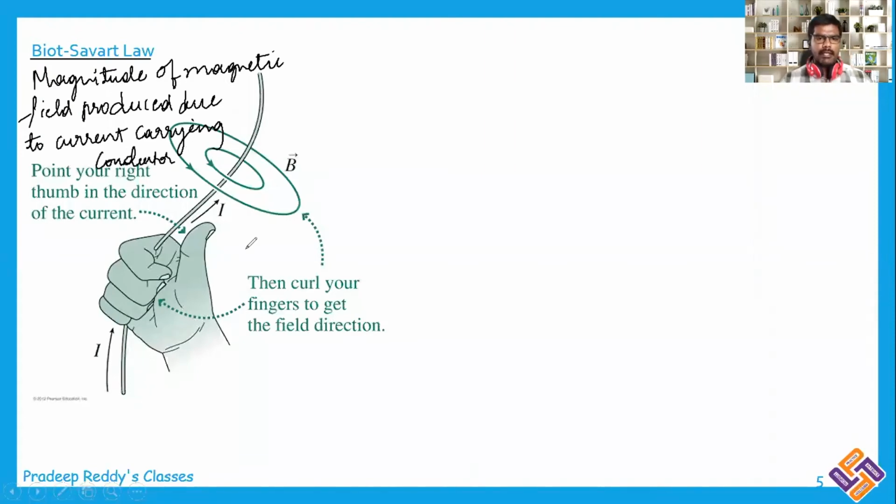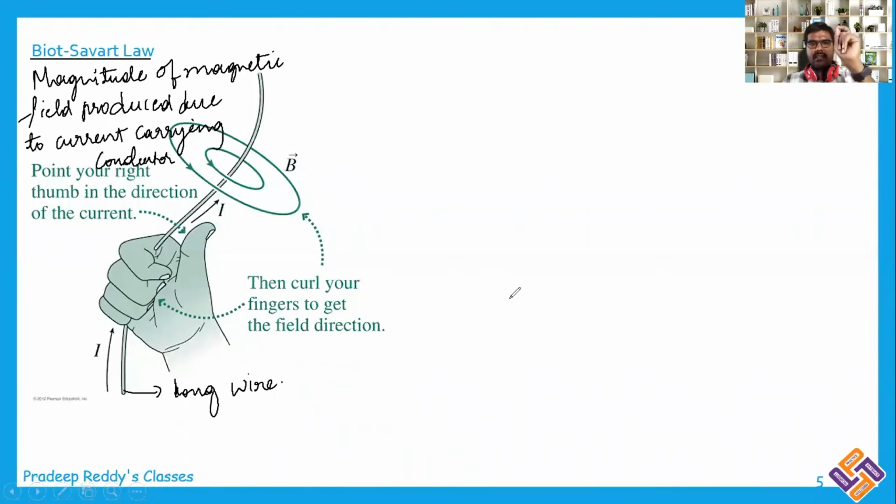Right? So the magnetic field produced due to a current carrying conductor, its magnitude is obtained by the Biot-Savart law. And remember, if you are taking a current carrying conductor, this is a long wire. Because of the total wire, we are not calculating the magnetic field due to the Biot-Savart law.